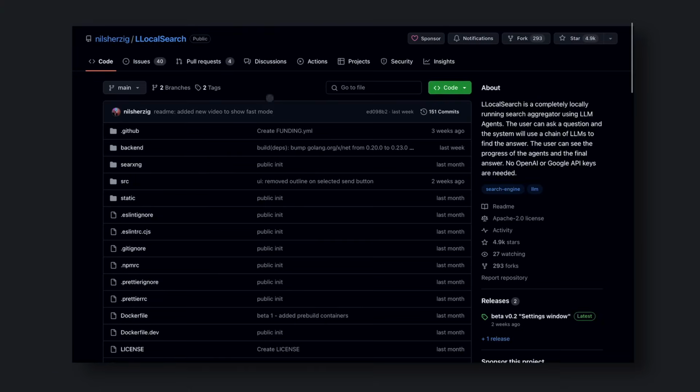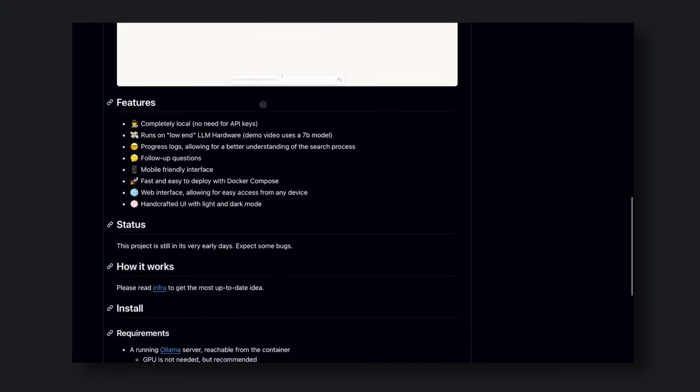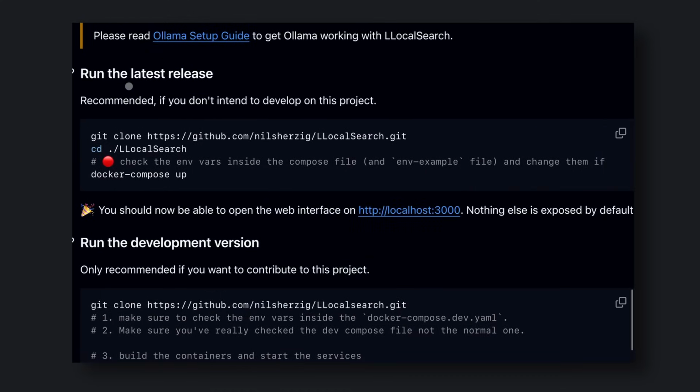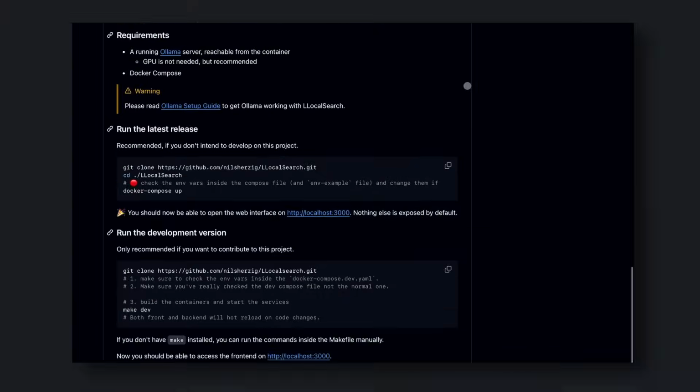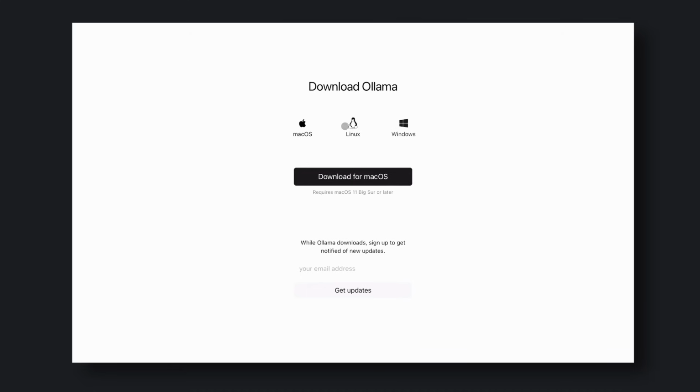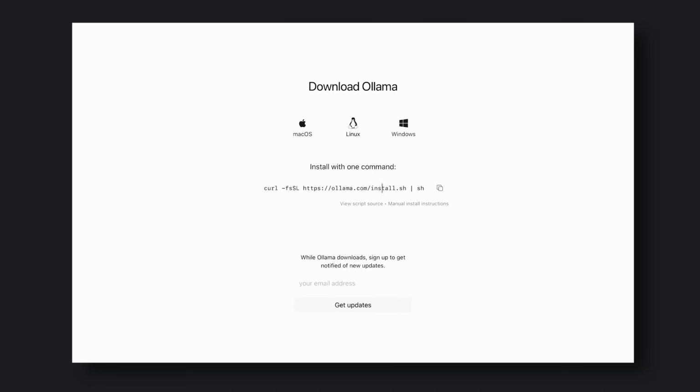First, come to this LLocalSearch repo and scroll down to the bottom. Here, you'll find the installation instructions under the Run Latest Release section. But before running them, we'll need to install Ollama and Docker. First, let's install Ollama. It's pretty easy. Just go to Ollama's website, choose your operating system, and get it installed.